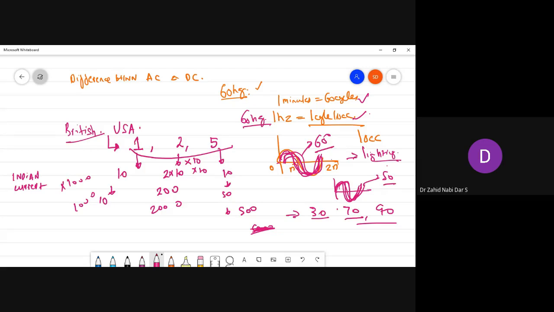So they followed their numeric system. They wanted to be as close to 60 hertz, but they preferred their numeric system. They could have gone to 55, but the numeric system did not permit it. So the maximum they could get is 50 hertz. No other technical reason. The reason is in the history.